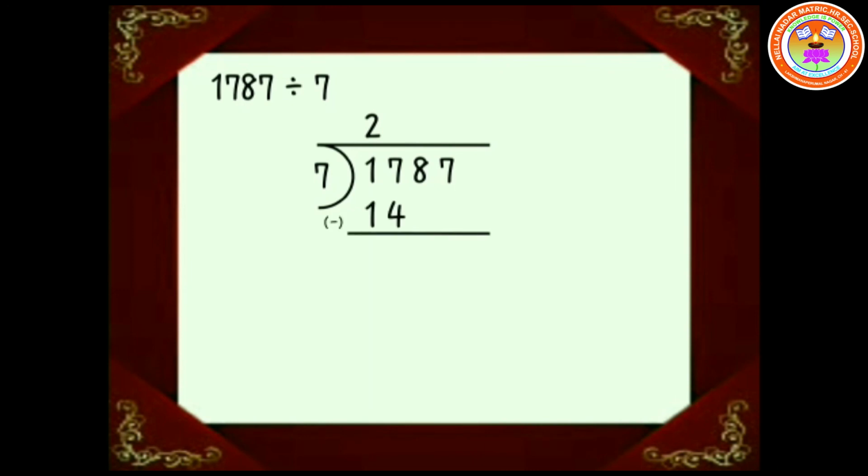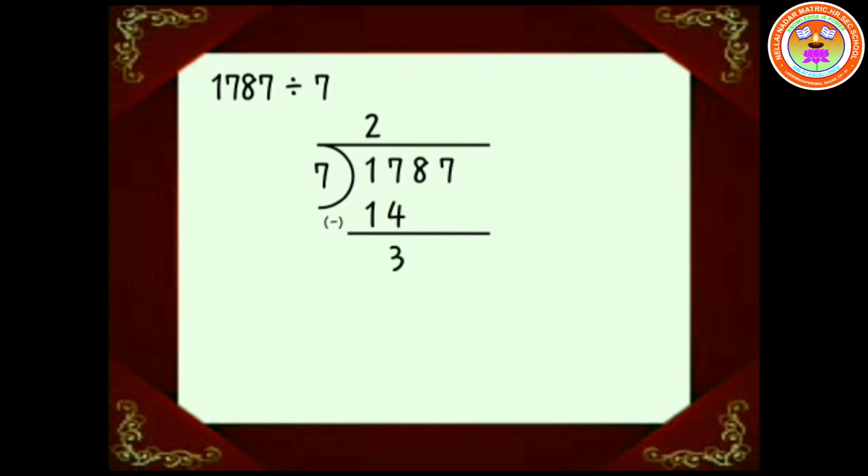Here 1787 is your dividend and 7 is the divisor. Take 1 in the dividend which is not divisible by 7. Hence to combine the next digit in the dividend, we have to divide 17 by 7. 7 divides 17 two times. That is 7 twos are 14. Hence the quotient is 2 and the remainder is 3.